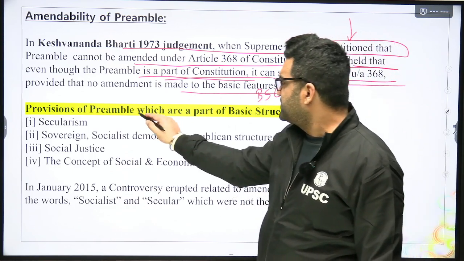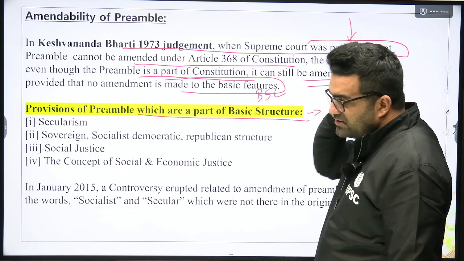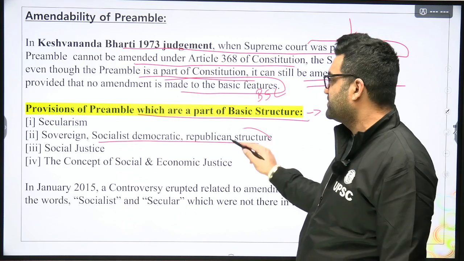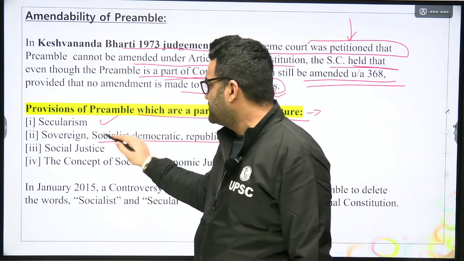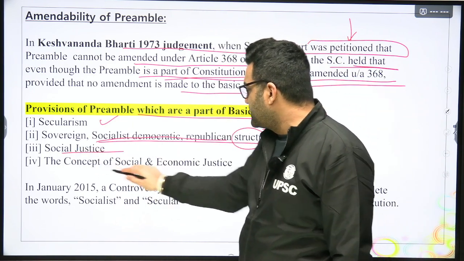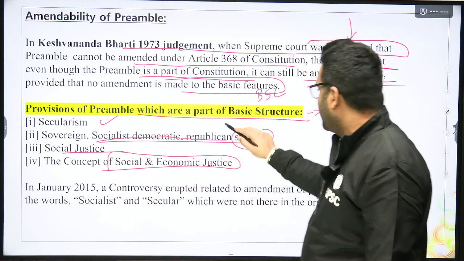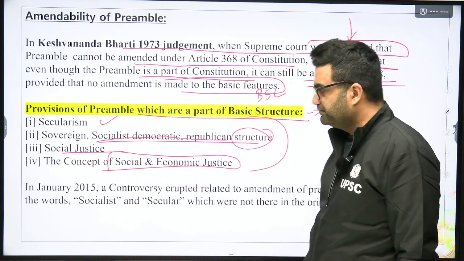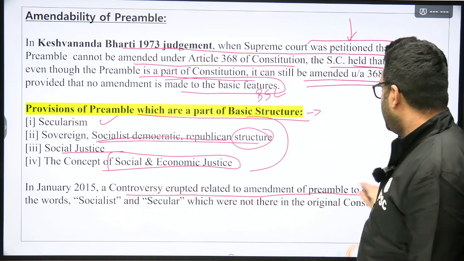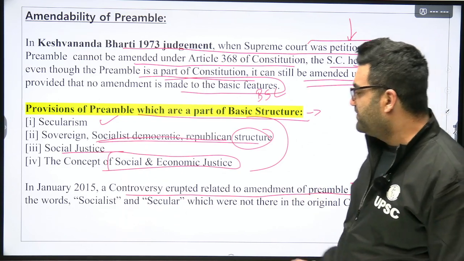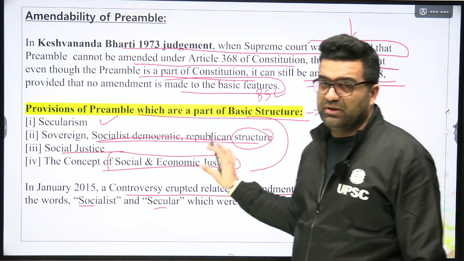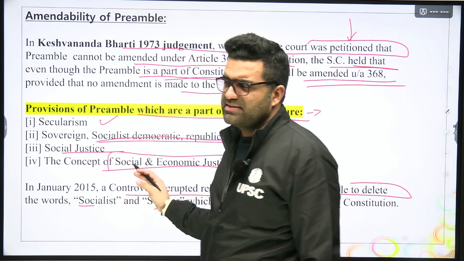Provisions of the preamble which are a part of the basic structure: secularism, sovereign, socialist, democratic, republican structure. Social justice: the concept of social and economic justice cannot be diluted. In January 2015, a controversy erupted related to these words, as the BJP wanted to delete them as a part of their electoral campaign only. They did not bring about any amendment.